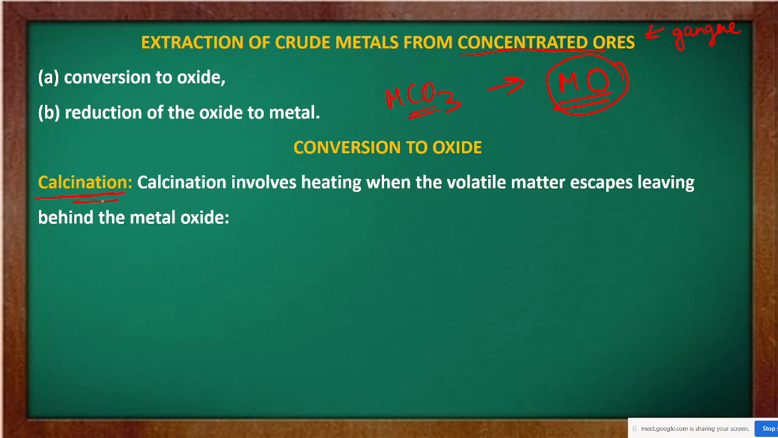Class 10 में पढ़ा होगा. Calcination means heating a substance in limited supply of air. Here you see, now when will calcination be done? The opposite of calcination is roasting. This one you have studied in your 10th. Calcination and roasting. Calcination means heating a substance in limited supply of air, and roasting means heating a substance in excess of air. Then calcination involves when the volatile matter escapes, leaving behind the metal oxide.